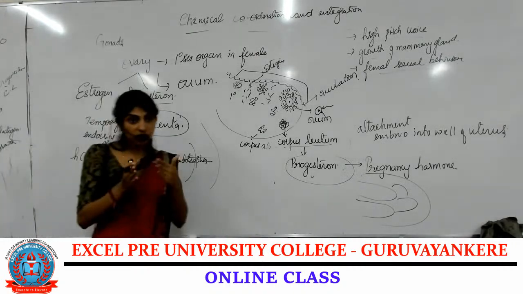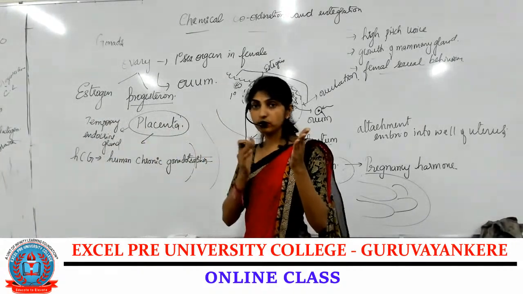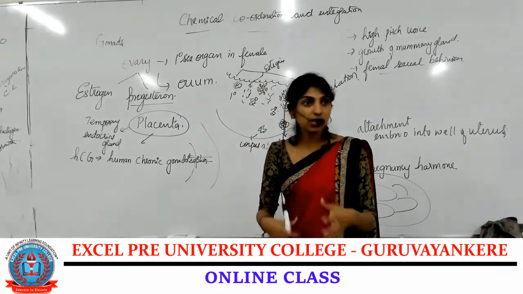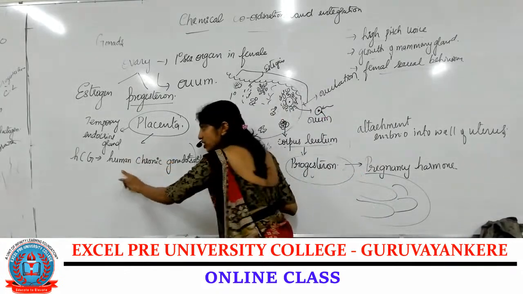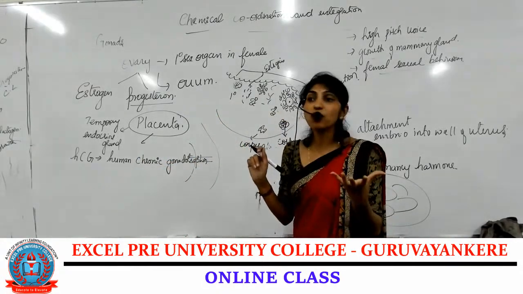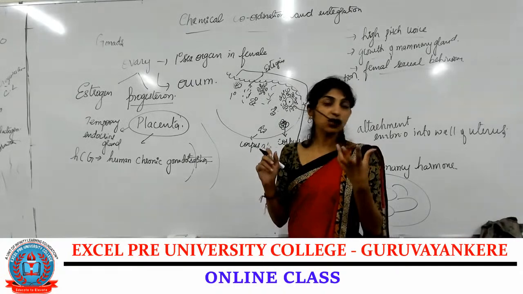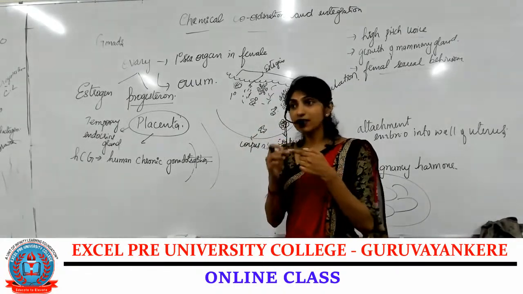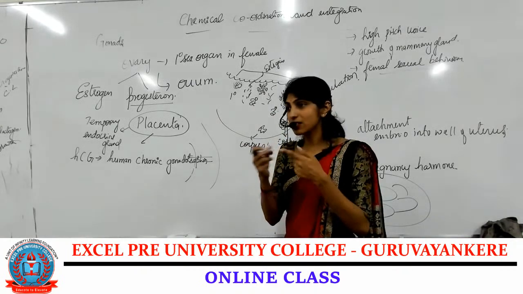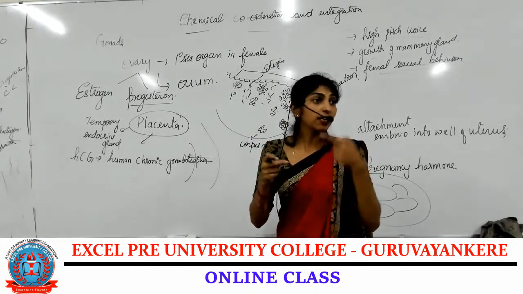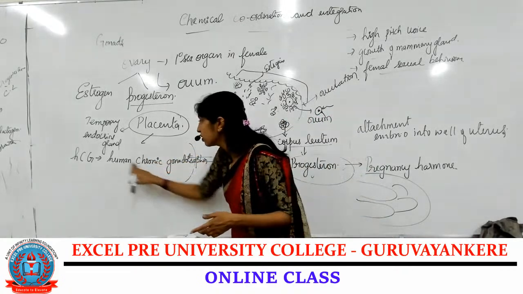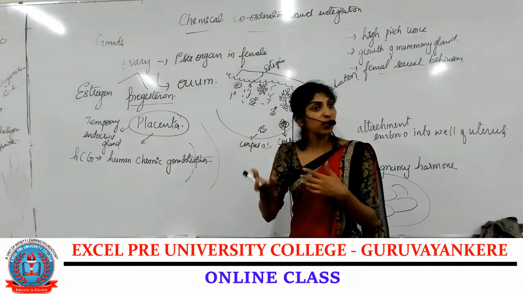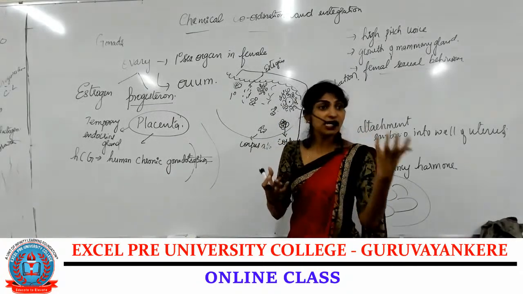And after the first 50 days of pregnancy or implantation, this HCG is present in more amount in the female urine. In the urine, this hormone will be secreted. That is how they test using the testing kit. Usually they use a pregnancy testing kit. How do they detect that? They just check for human chorionic gonadotropin. If this hormone is present, then the test will be positive. That means the female is pregnant.